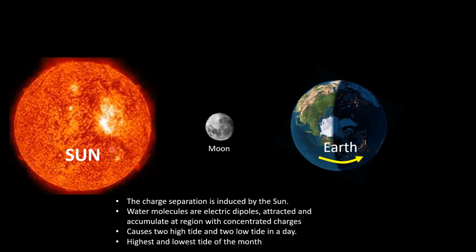So what actually causes the high and low seawater level? This is the sun, moon, and the earth. This is the top view of the earth, and the earth is rotating in anti-clockwise direction. The earth is pulled by the sun, and the moon is attracted by the earth. The charge separation inside the earth is induced by the sun.